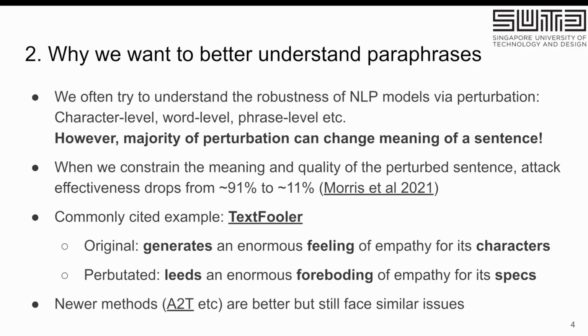Therefore, when we actually try to constrain the meaning and the quality of the perturbed sentence, in terms of grammatical quality, making sure the meaning is the same and making sure the sentence doesn't look weird, like a not natural sentence, the effectiveness of the attacks usually drops quite dramatically. For example, TextFooler actually drops from about 91% attack success to about 11%.